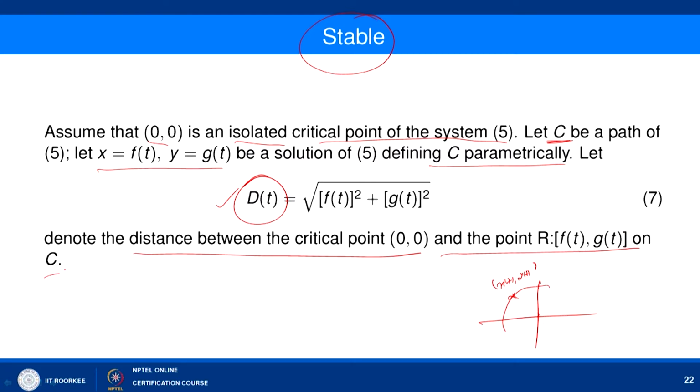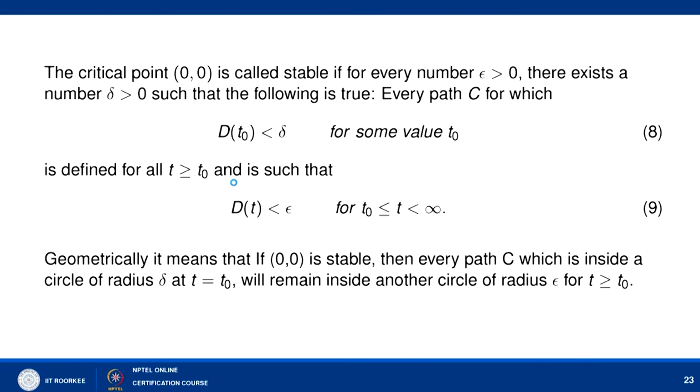So, now we say that distance is given by d(t) here, and now we can define the stability of (0, 0) in the sense of the distance function. We say that the critical point (0, 0) is called stable if for every epsilon greater than 0 there exists a number delta greater than 0 such that d(t0) is less than delta for some value of t0 implies that d(t) is less than epsilon for all t greater than or equal to t0.